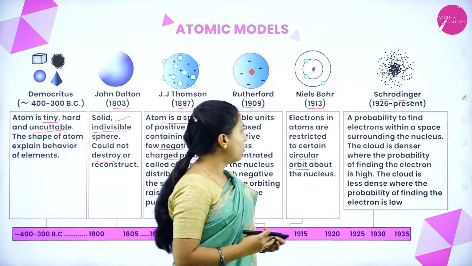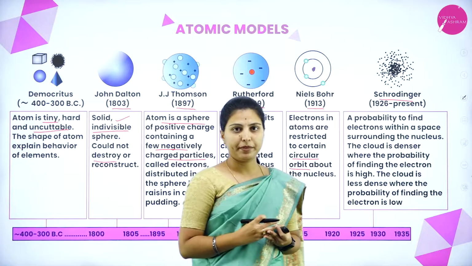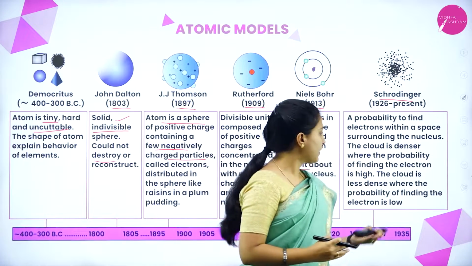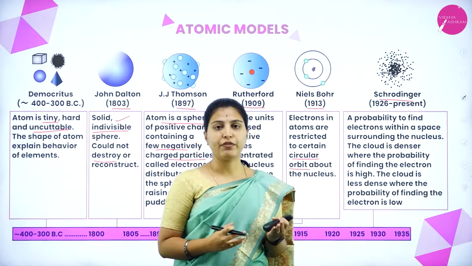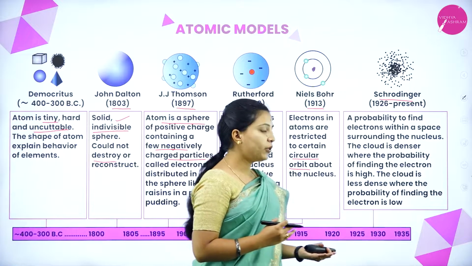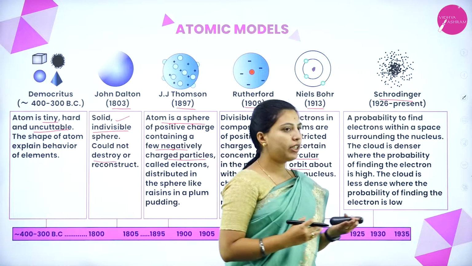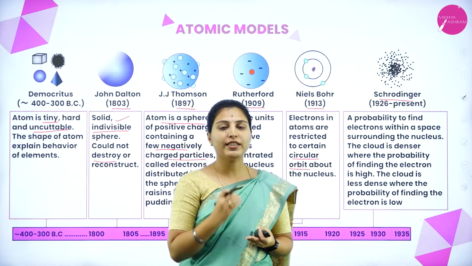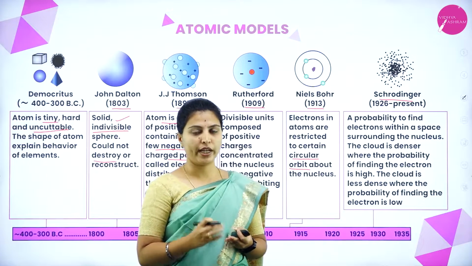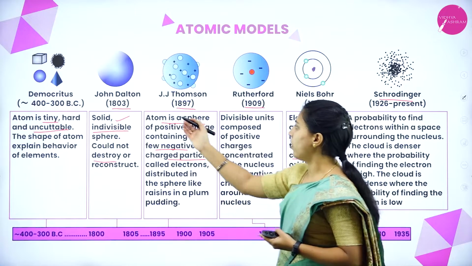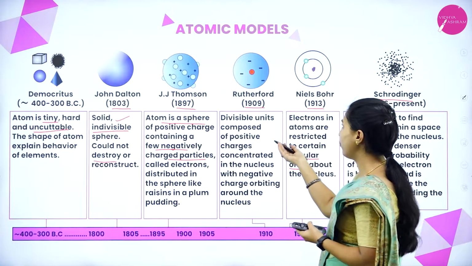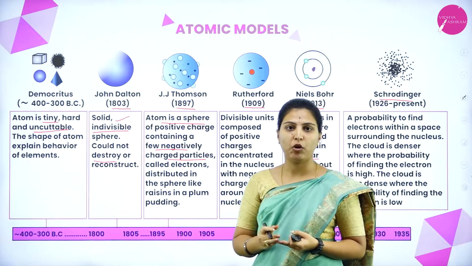He found the orbital concept, and today we are reading about quantum mechanics and his wave equation. According to our syllabus, we have the Schrödinger wave equation with some atomic properties in quantum mechanics. Now we are following John Dalton's and J.J. Thomson's atomic models and Rutherford's and Bohr's atomic models.